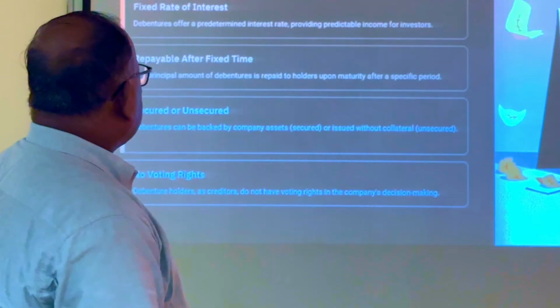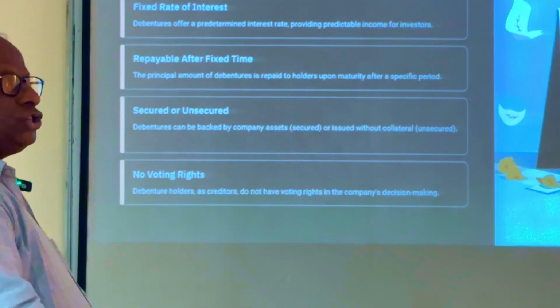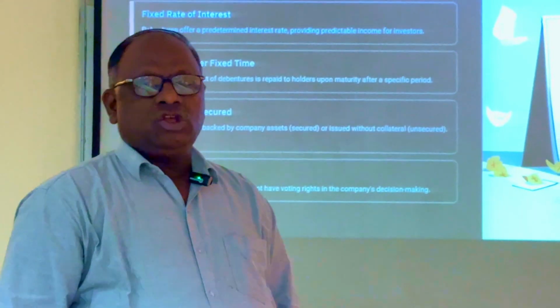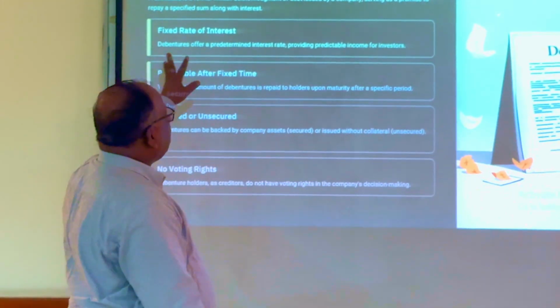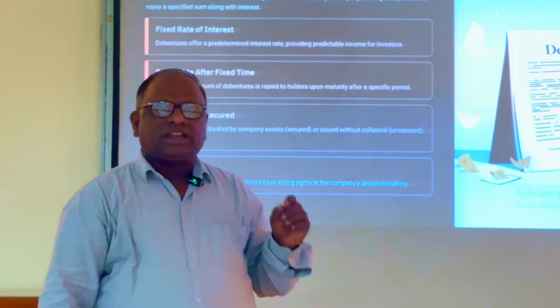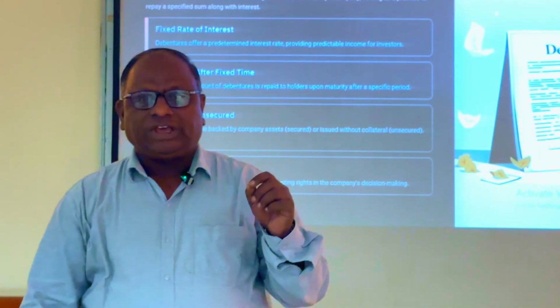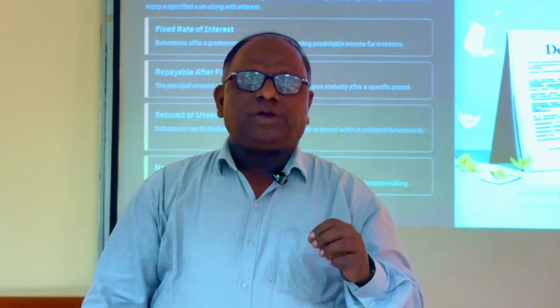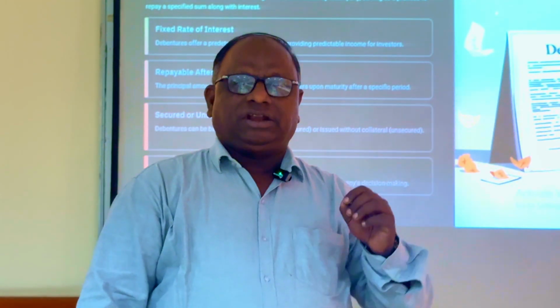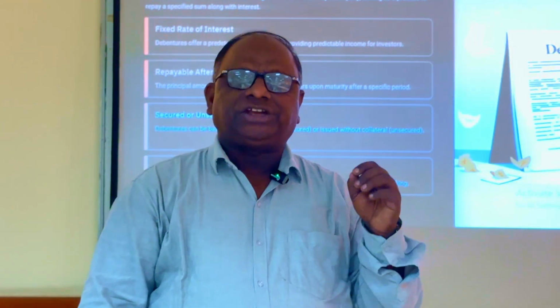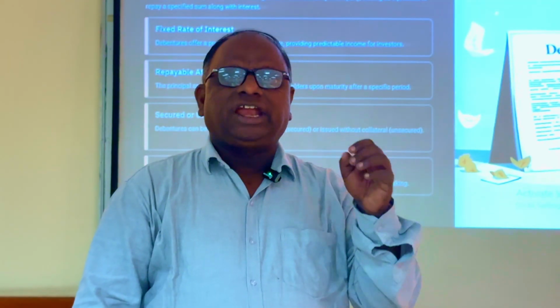Now we will see the key features of debentures. One key feature is the fixed rate of interest. The interest will be paid at a fixed rate, because at the time of the issue of the debenture itself, the interest rate will be mentioned.